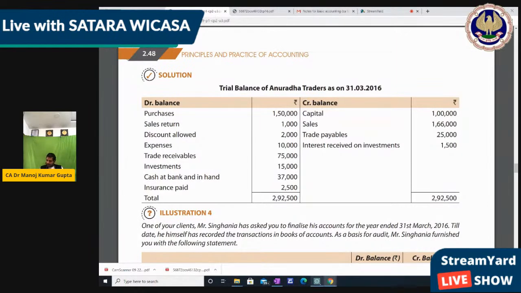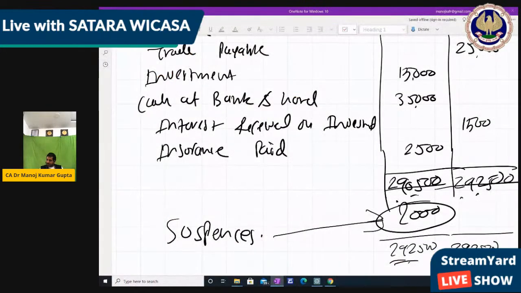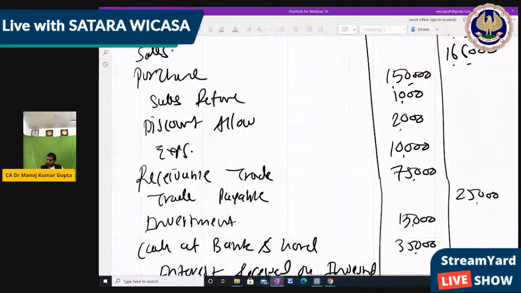The total tallies, 2,92,500. Then why does it not tally? Take the total again. 1,50,000 plus 13,000. Friends, you also make the total please, so that any calculation mistake can be identified. 75,000 plus 15,000 plus 35,000.